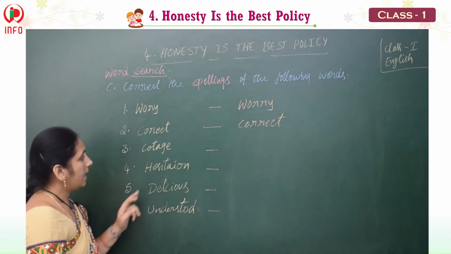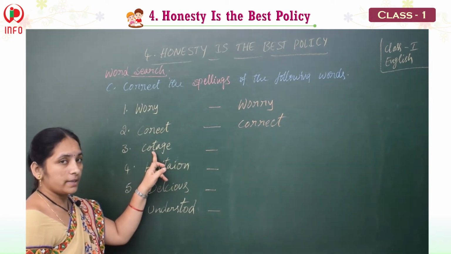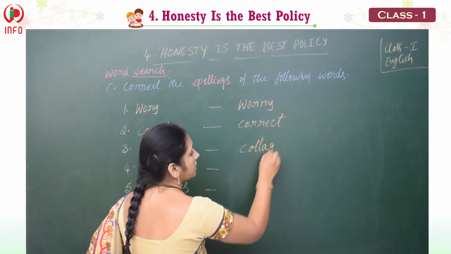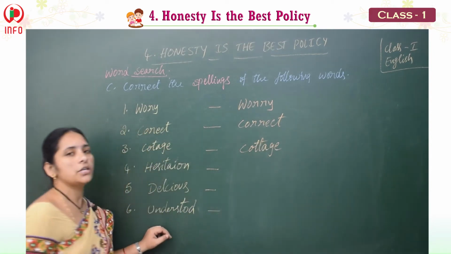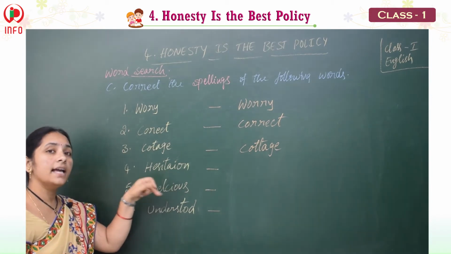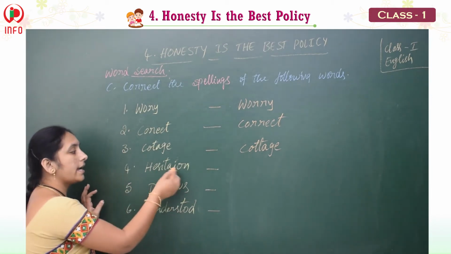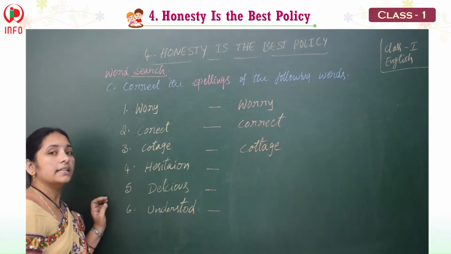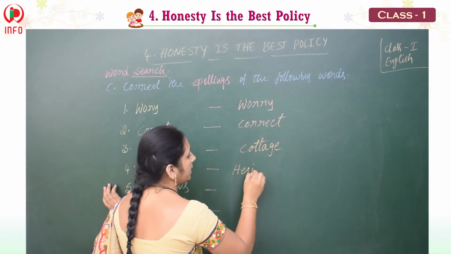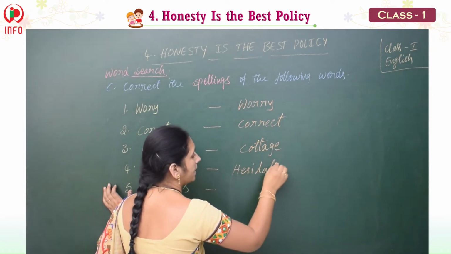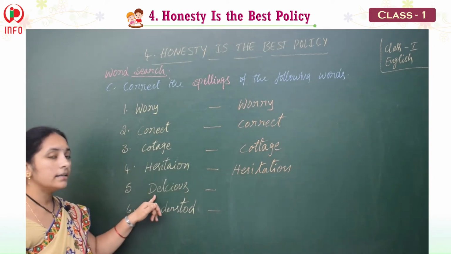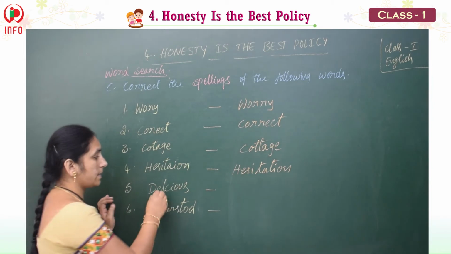C-O-R-R-E-C-T. Correct. And see the next one, cottage, but is the spelling correct? No. What is that? Very good. C-O-T-T-A-G-E. Cottage. And here, hesitation. Hesitation means, yes, H-E-S-I-T-A-T-I-O-N. Hesitation. And next one, yes, delicious, but the spelling